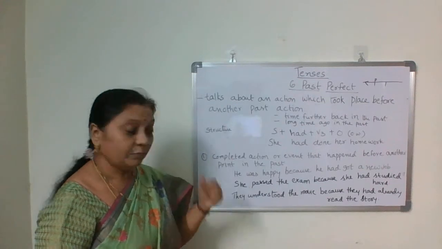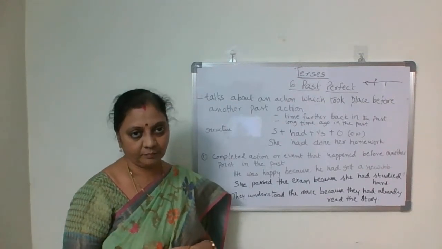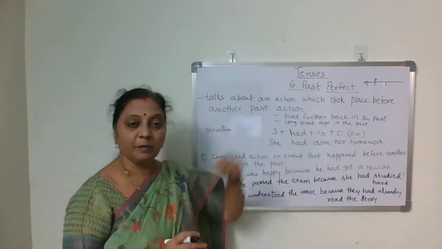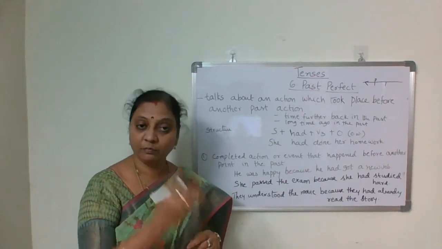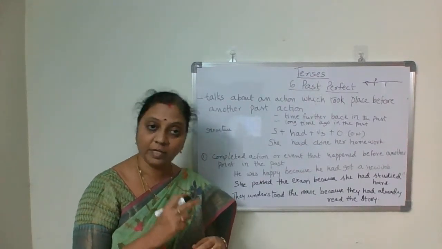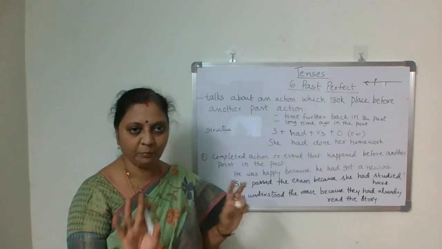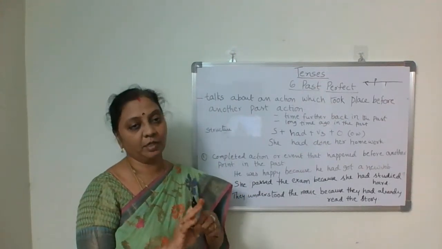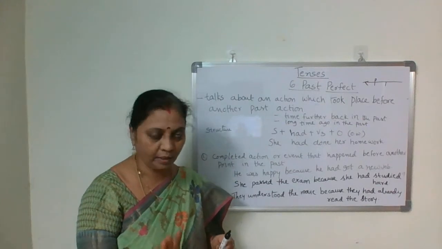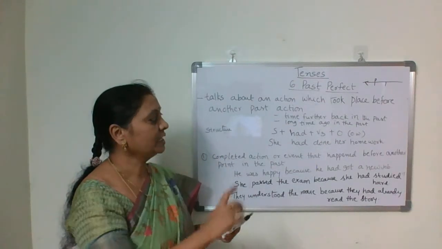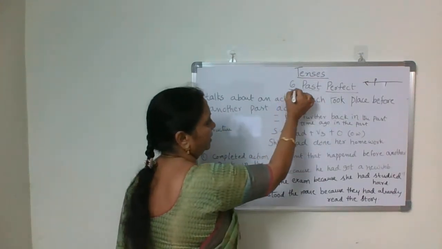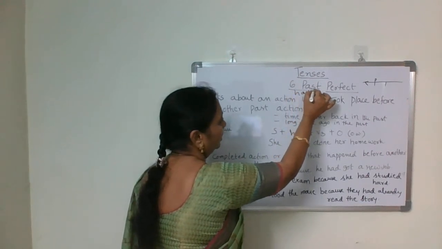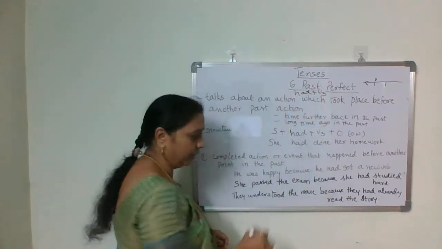Then what is the structure? First of all, past perfect means have forms. What is the past form of have or has? Had. Only one, no doubt in this. For any subject, only one, that is had. That had plus V3 is past perfect tense.